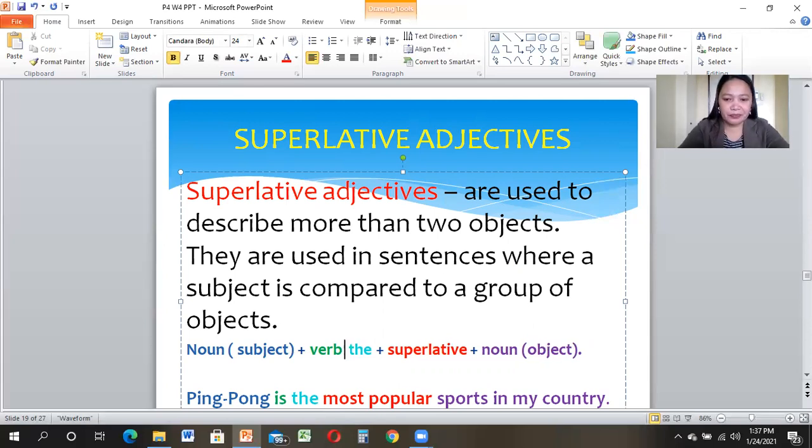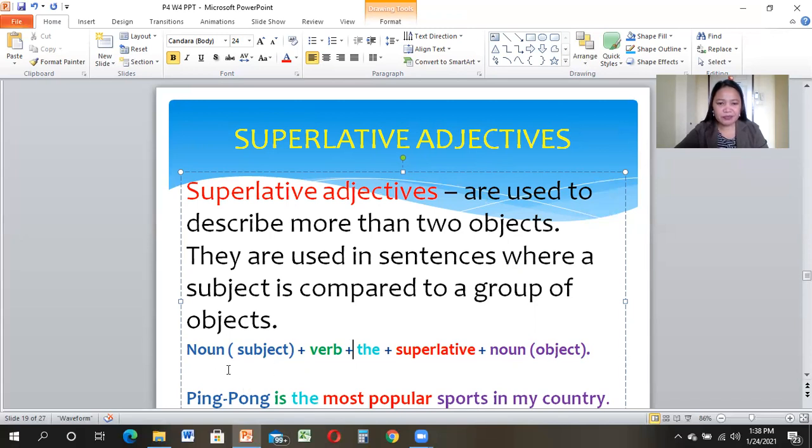Look at the sentence here. We have noun as a subject, ping pong. Our verb is is, plus the superlative adjective, which is most popular, plus noun as an object, which is sports in my country. So look at the sentence structure. This is how we are going to write sentences using superlative adjectives.